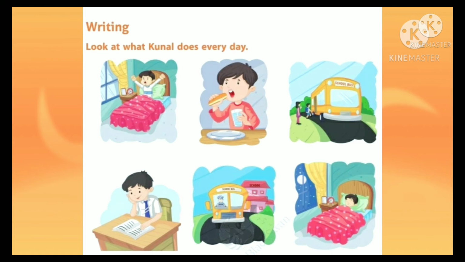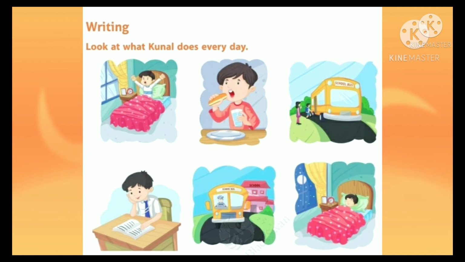Dear children, please see the pictures given below. What do you see here? Here are the daily activities of Kanal. What is his first picture? Yes, Kanal wakes up in the morning. Then after that he eats his breakfast. Then he goes to school by bus.